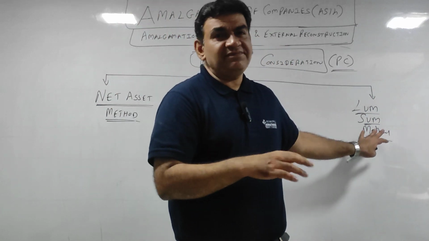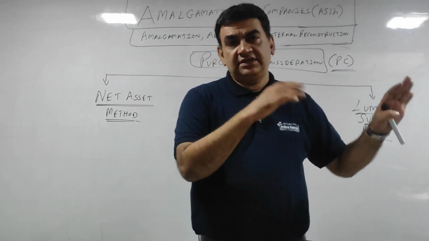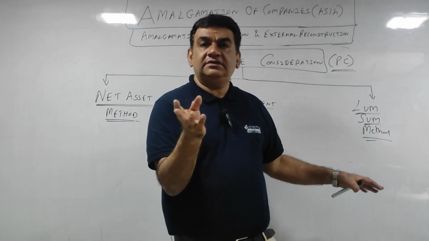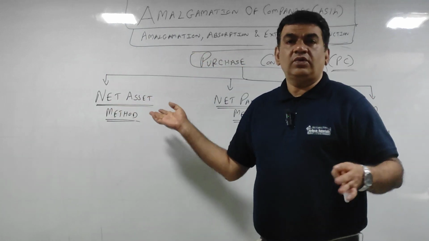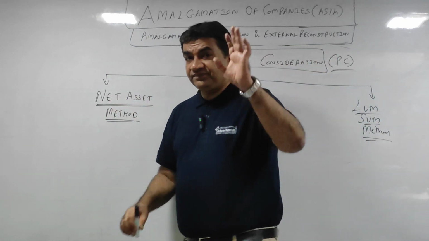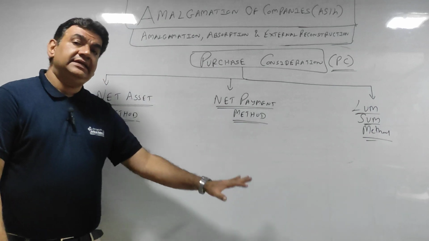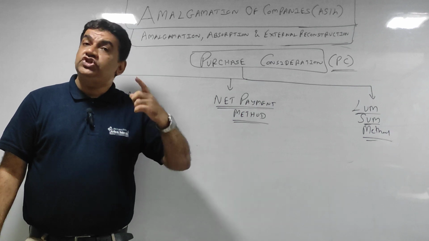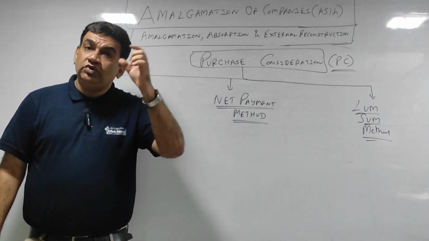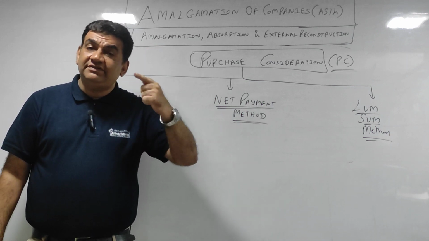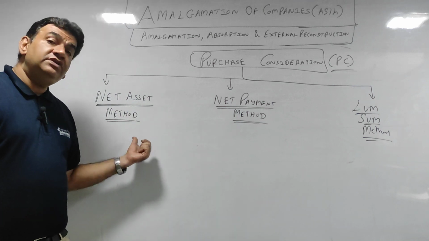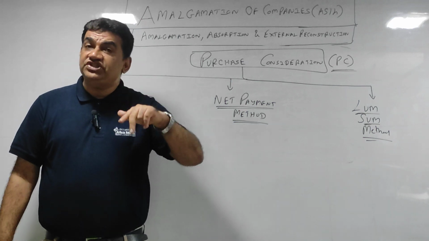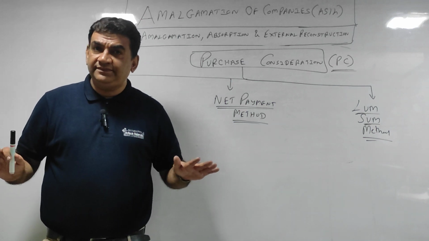और इसका सम मैं YouTube पे शायद नहीं डालूंगा बिकॉज ये तो आ गया तो इसका 95% हो गया. 5% खाली जो कॉमन है वही काम है. सो इन शॉर्ट 3 methods of PC. Net asset, where you will first make a statement showing the value of PC, total value of assets taken over minus the external liabilities, that will give you the value of PC. Then you will make a second statement showing statement of discharge, how that PC is distributed.